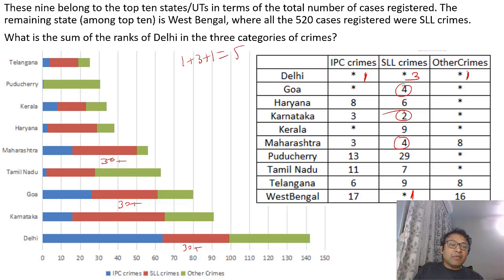Remember, no other state can be more than 30, because Telangana, the 10th highest, has a total crime of less than 30. All the other states will have crime less than this value. Outside these 10 also there is no one else who can cross Delhi, because the maximum crime they can have is around 25, not more than that. So Delhi will have third rank in SLL, and overall 5.